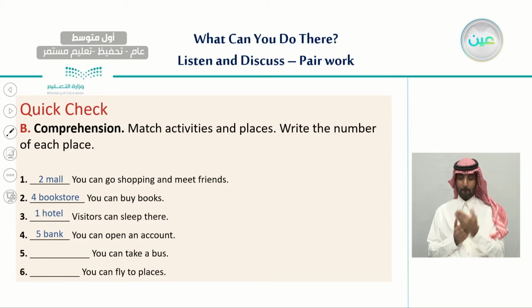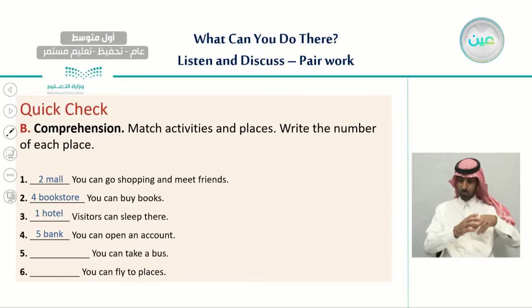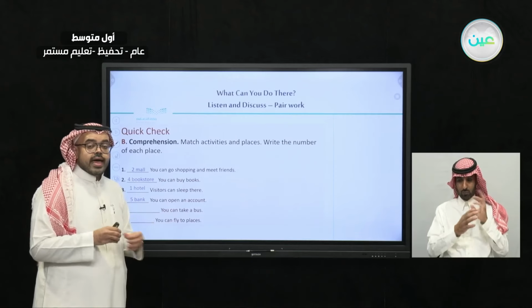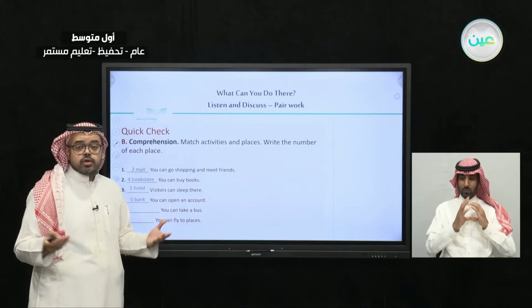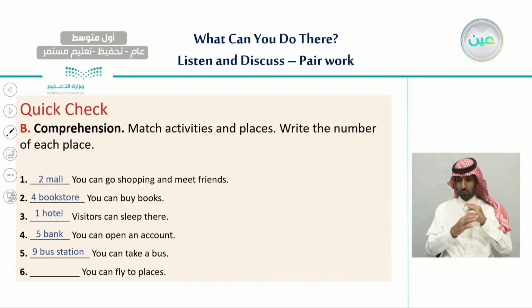And sentence number 5, you can take a bus. So what is the place where people can go and take a bus? What do you think? Very good. It is number 9, the bus station. The bus station is the place where people can go and take a bus.